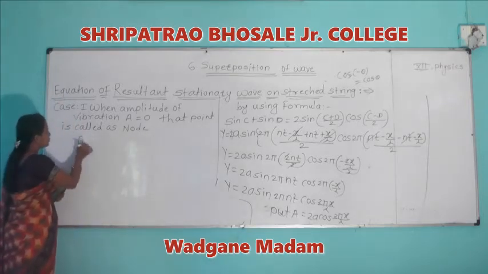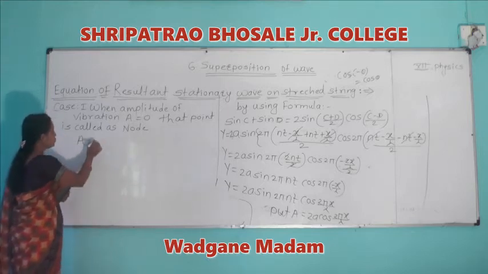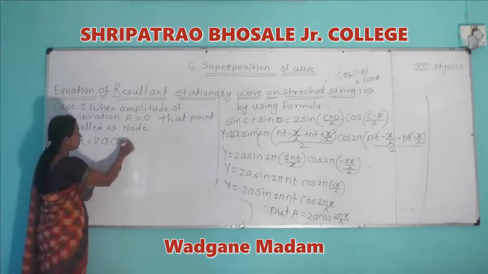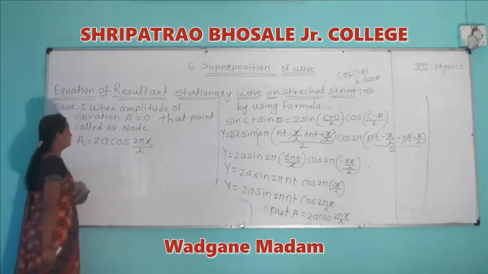Then we consider the equation A is equal to 2a cos of 2 pi x divided by lambda.